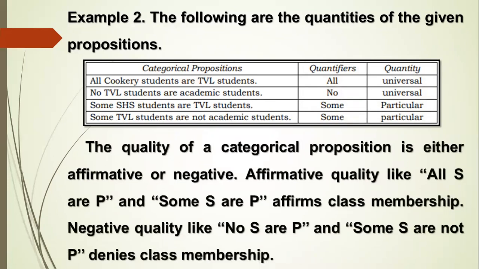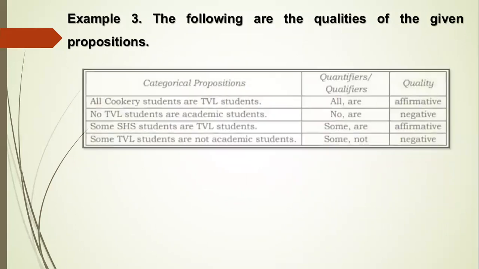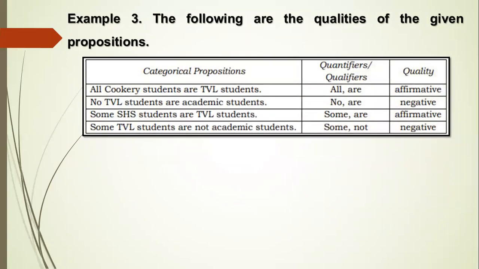The quality of a categorical proposition is either affirmative or negative. Affirmative quality, like all S are P and some S are P, affirms class membership. Negative quality, like no S are P and some S are not P, denies class membership. Example 3. The following are the qualities of the given propositions. In the table, there are categorical propositions, quantifiers or qualifiers, and the quality.